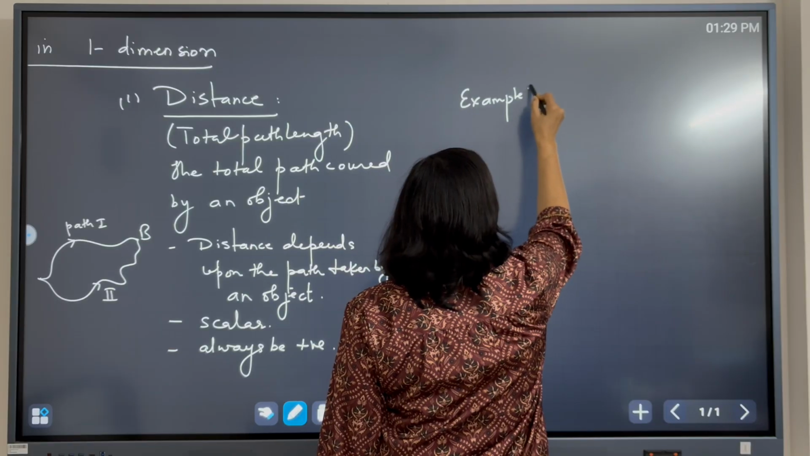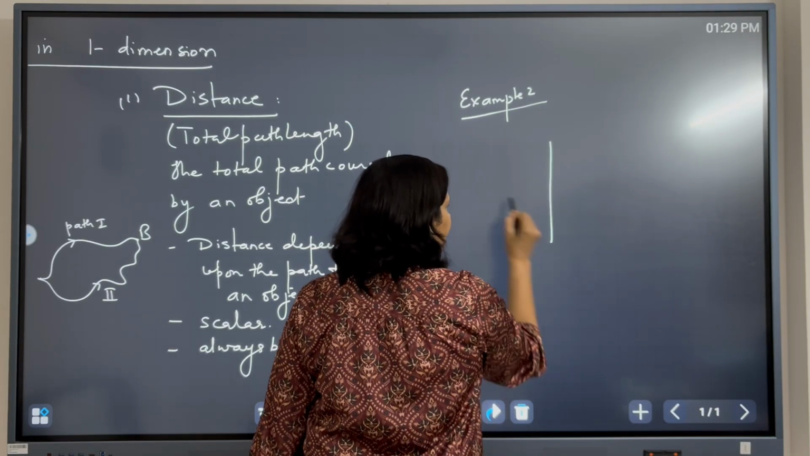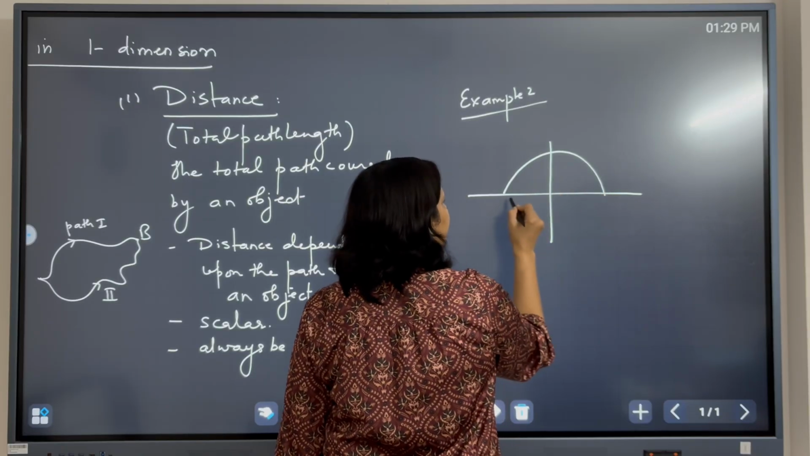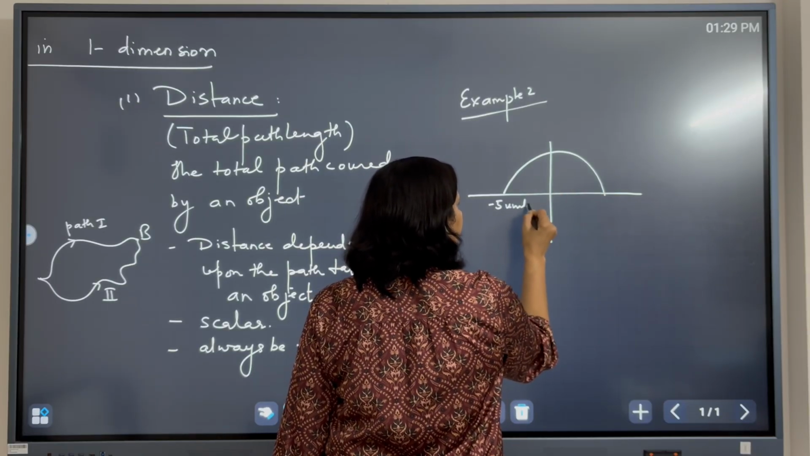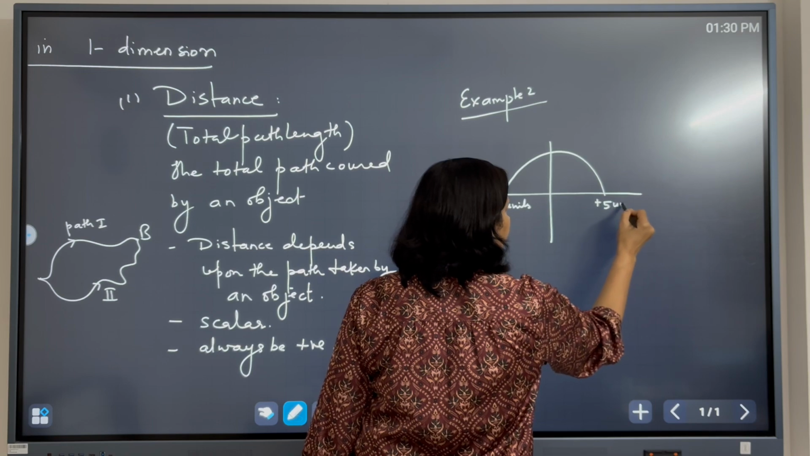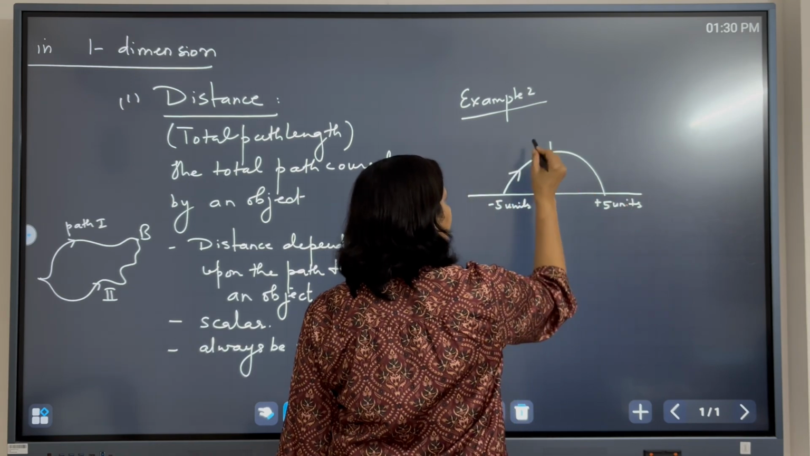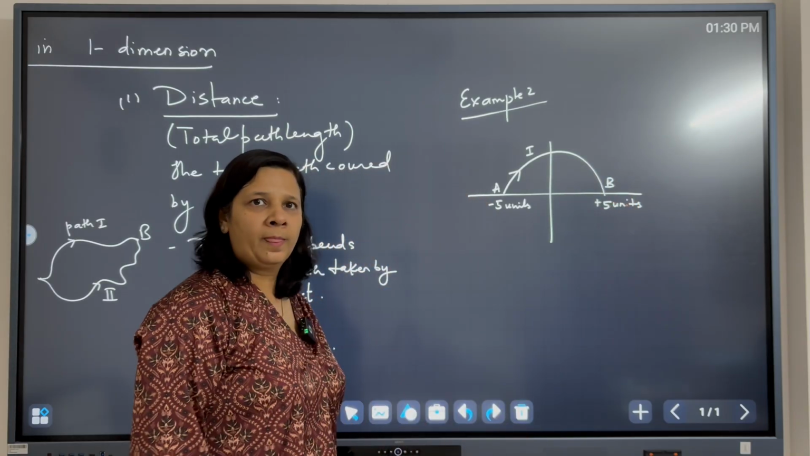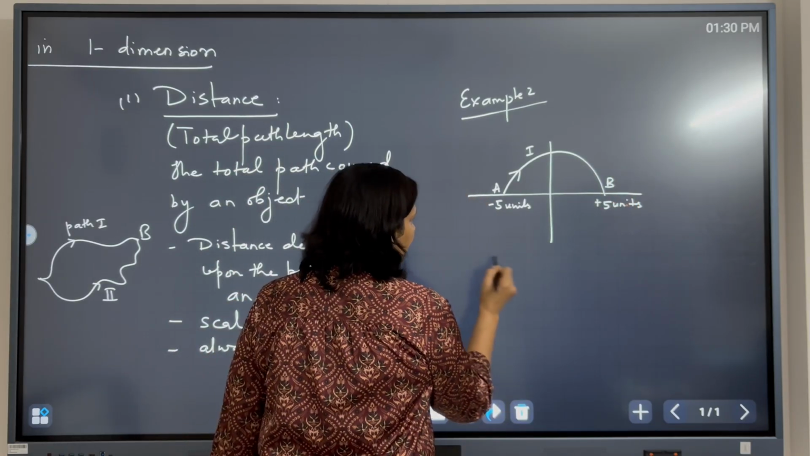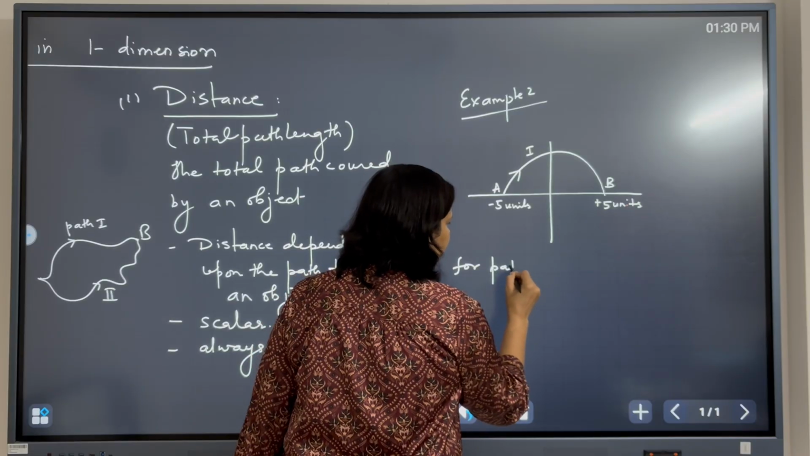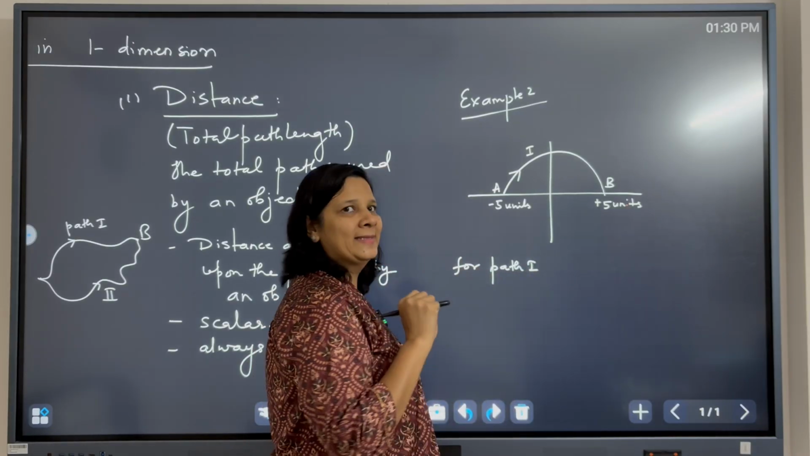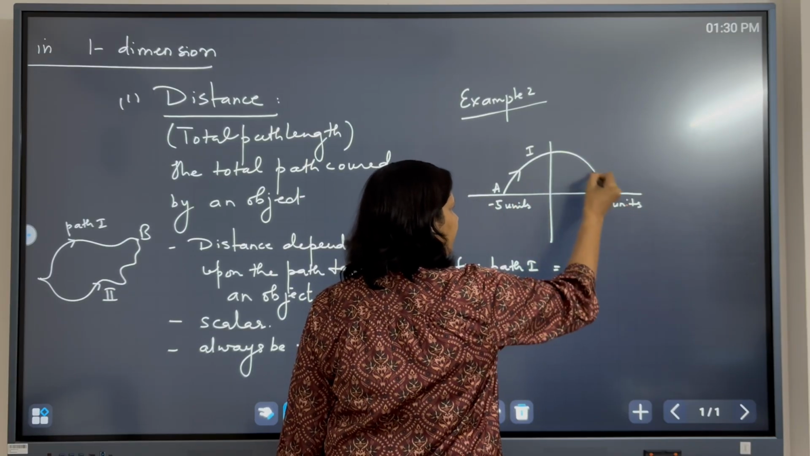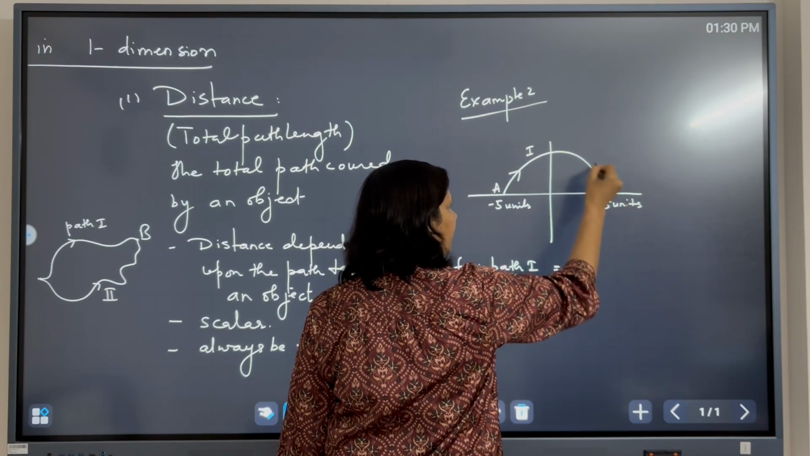Example 2. For example, if an object moves in a semicircular path, this is -5 units and this is +5 units. The object takes this path from point A to B. Then for path 1, the total distance covered by the object will be this circumference, half of the circumference from A to B.